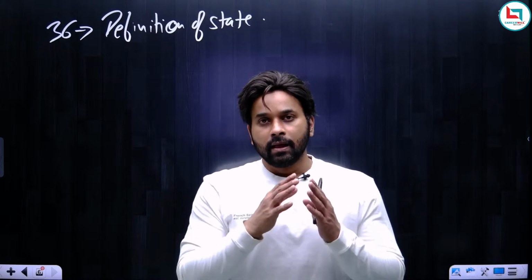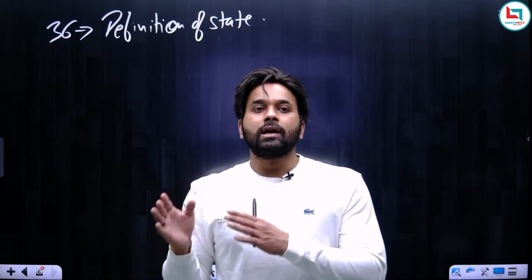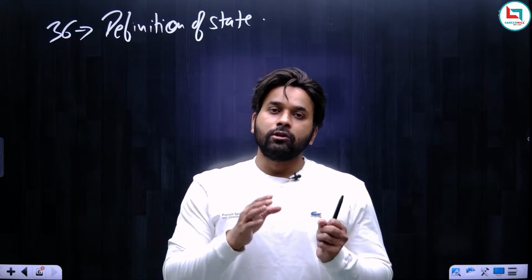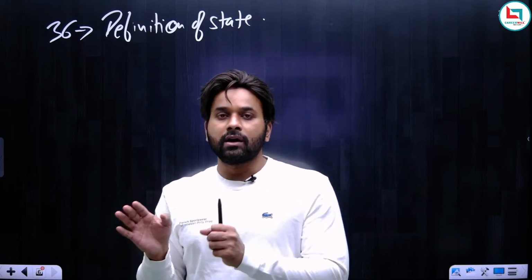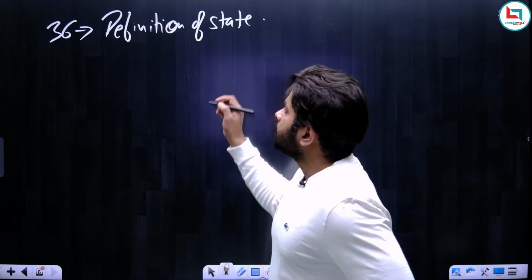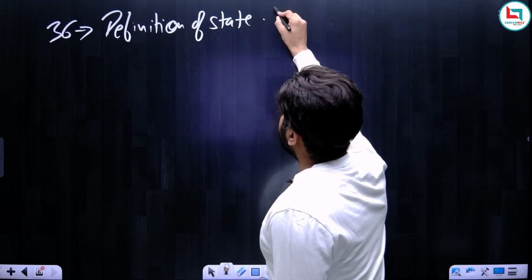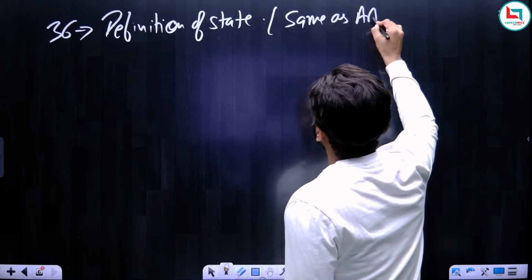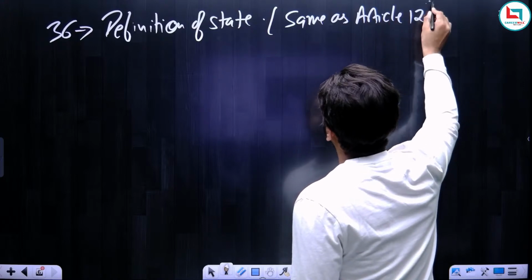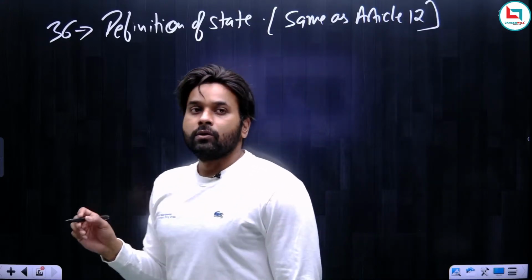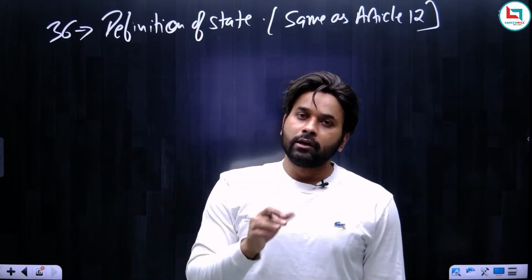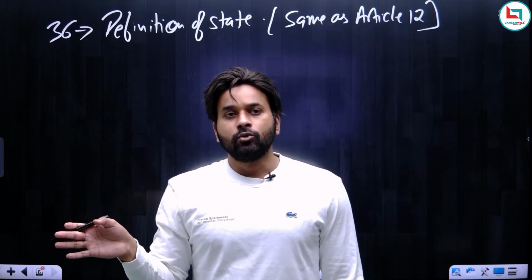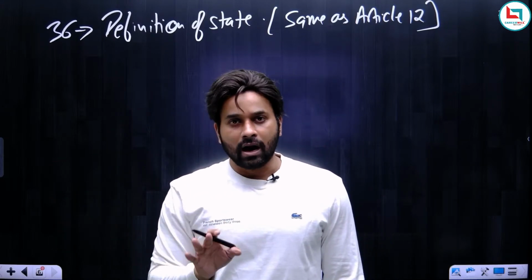Article 36 is similar to Article 12, so what we discussed under Article 12 is also to be understood under Article 36. We can write that it is the same as Article 12. Just remember Article 12, and whatever you read there applies to Article 36.